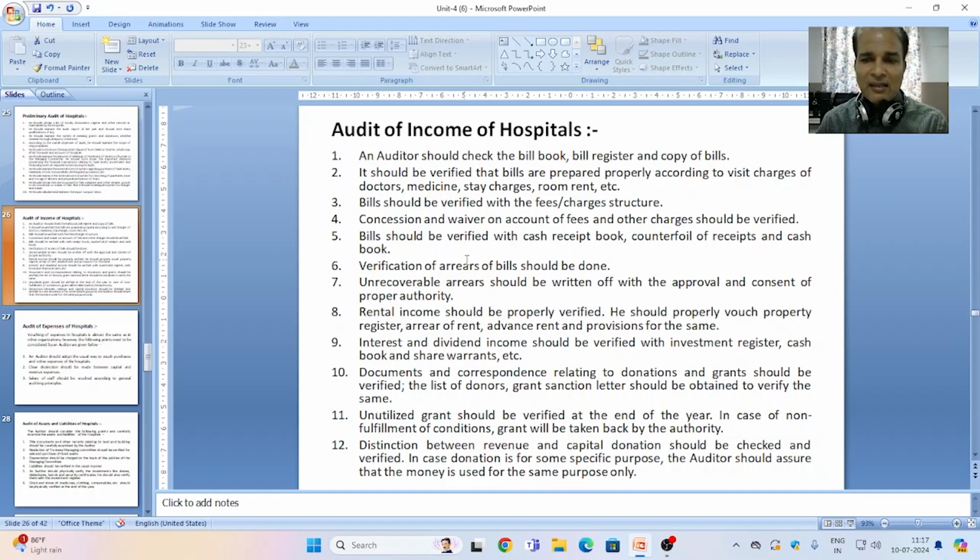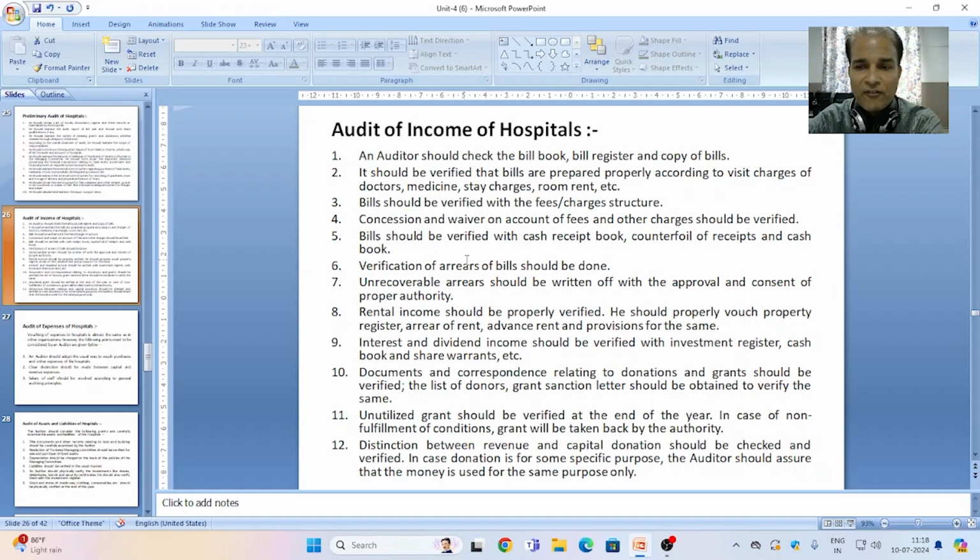Point 4, concession and waiver on account of fees and other charges should be verified very carefully, to see whether they are properly authorized by the signature authority or not. Point 5, bills should be verified with the cash receipt book, counterfoil of receipt and cash book.